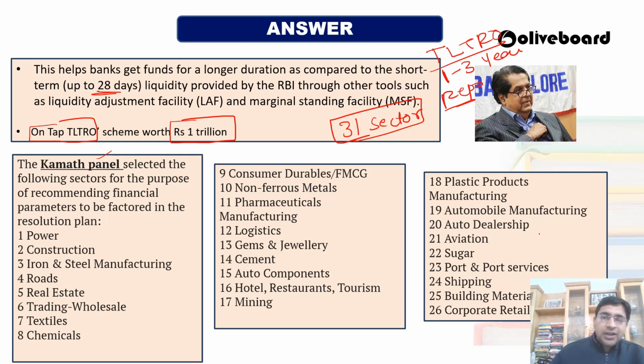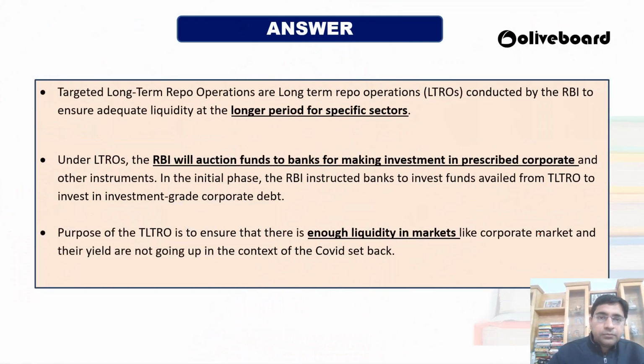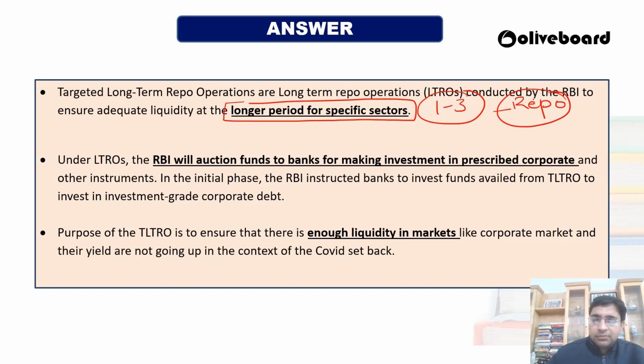So these are all the sectors in which KV Kamath has said that we wanted to do the long-term targeted long-term repo operations. Okay, so the basic feature is that here you will be getting a long period for a specific sector. 1 to 3 years of loan you will be getting from the RBI under the repo rate only. There will be no extra charges on that repo rate. You will be getting it.